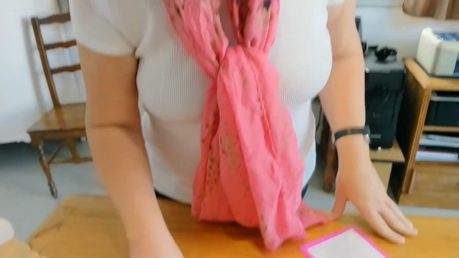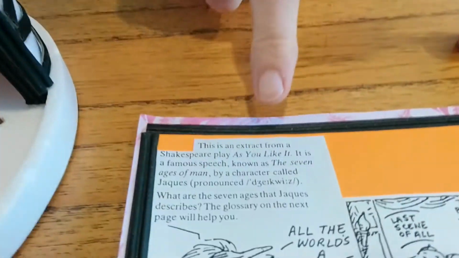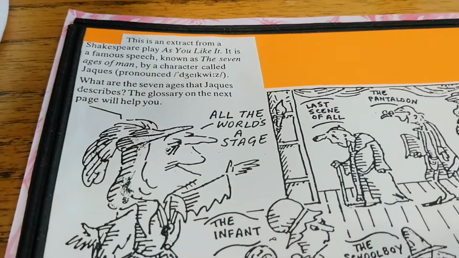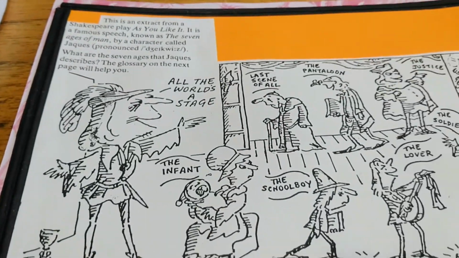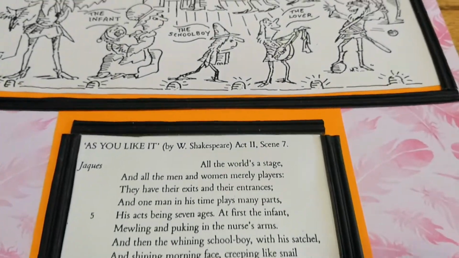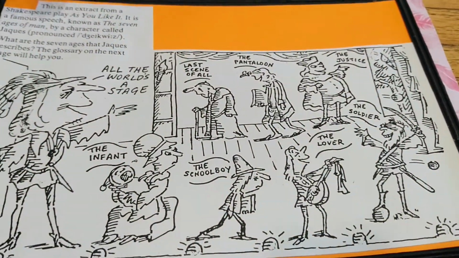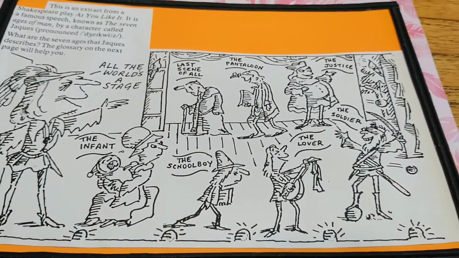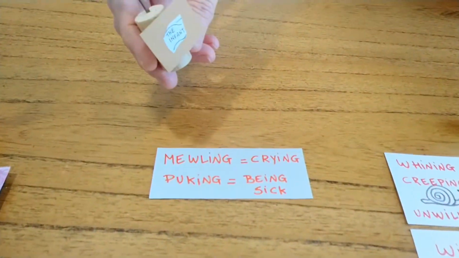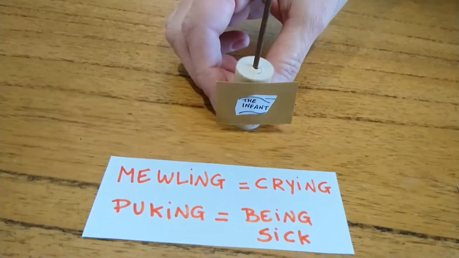Now, I will share with you part of a play. The name of the play is As You Like It. And the famous part in this play is called The 7 Ages of Man. Before I read it to you, have a look at the different stages. You have the infant.